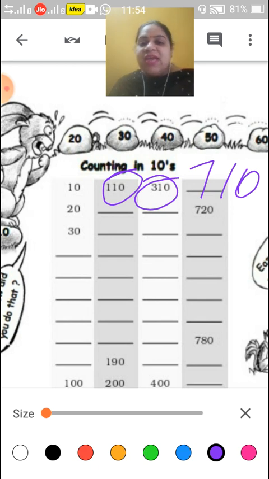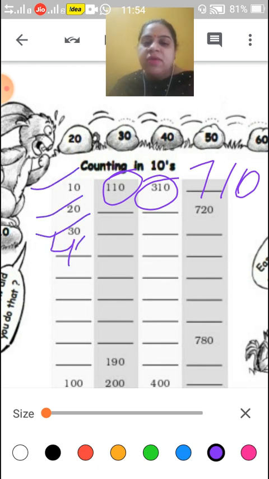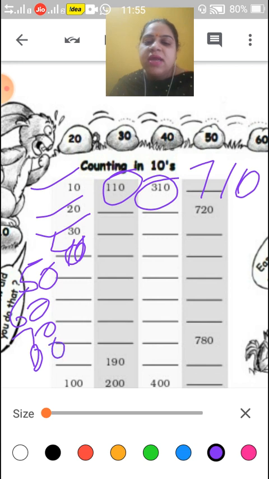Okay, children. In the first we have to add 10, then 20, then 30, then 40, then 50, then 60, then 70, then 80, and then 90. According to this we will add. Here is 20, so what will come here? 220, then 310, and here it will come 320.